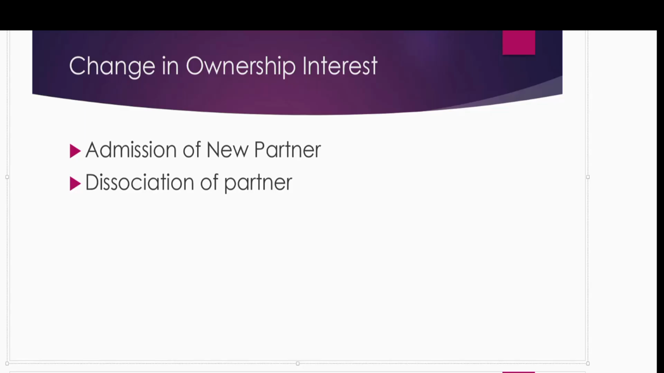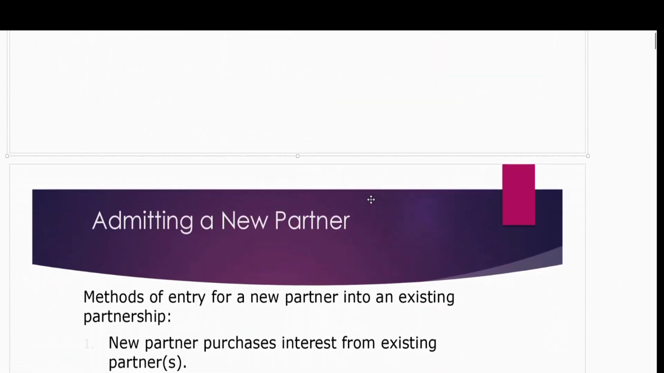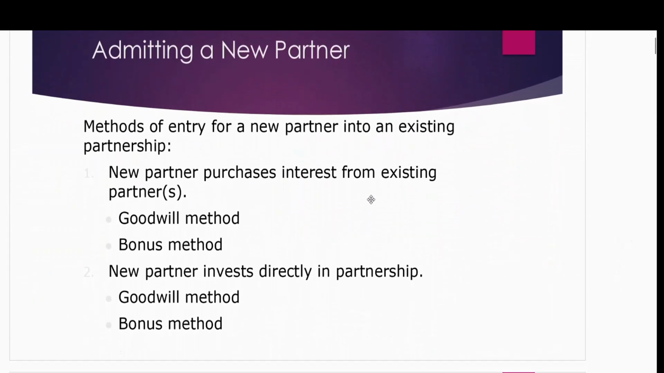The second possible reason because of which the ownership interest changes includes disassociation of a partner or partners. Maybe one or two partners leave the business. Then again, the ownership of old partners is going to be changed. We're going to start our discussion with admitting a new partner in the business.